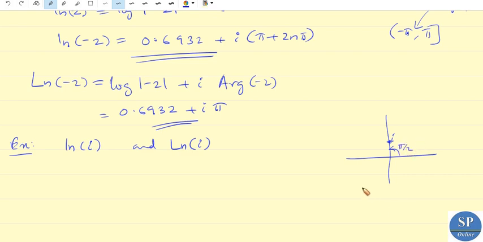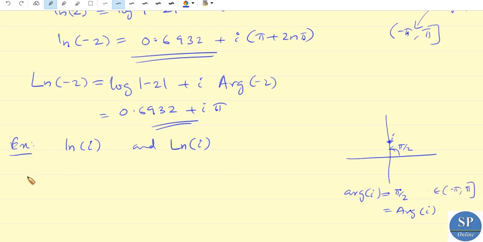Clear? The argument of i is equal to pi by 2, which belongs to minus pi to pi. So this is also the principal argument of i, because pi by 2 belongs to minus pi to pi.